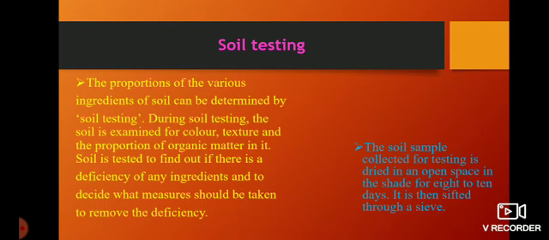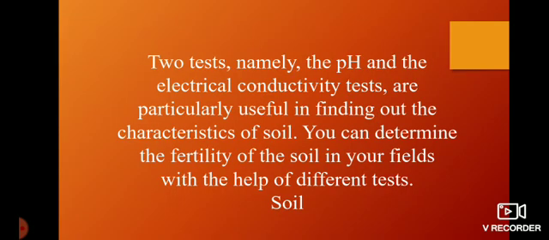The soil sample collected for testing is dried in an open space in the shade for 8 to 10 days. It is then sifted through a sieve. So the soil is dried for 8 to 10 days, and after that they give the soil for testing.